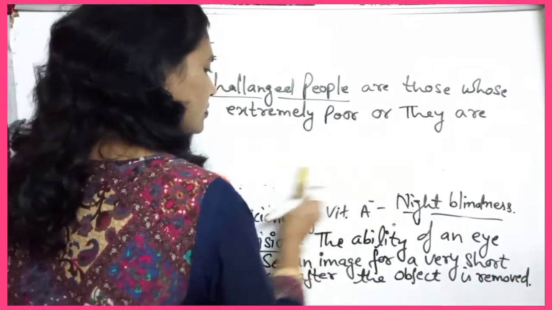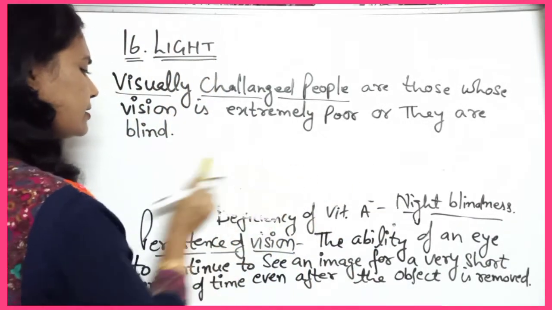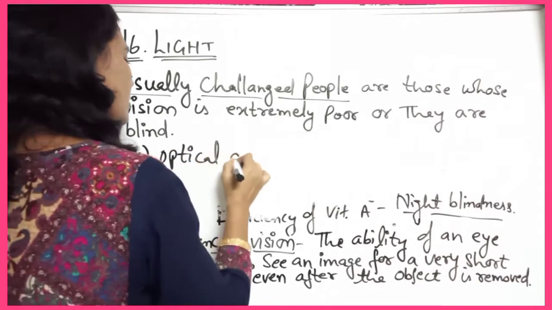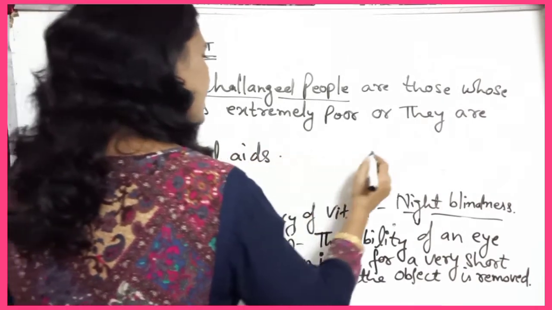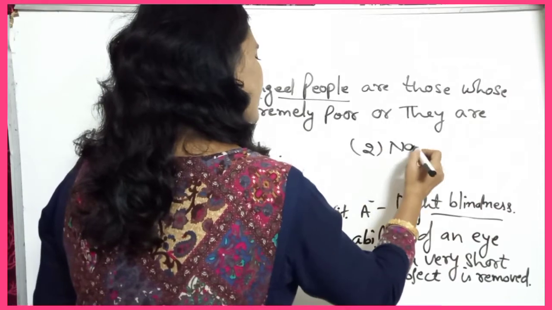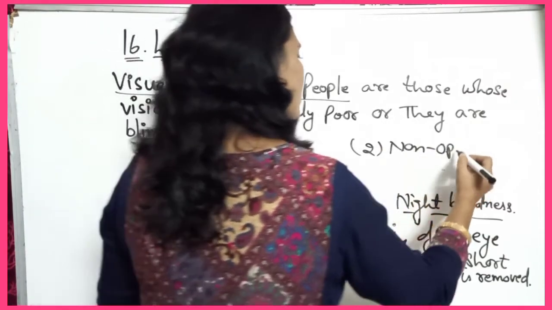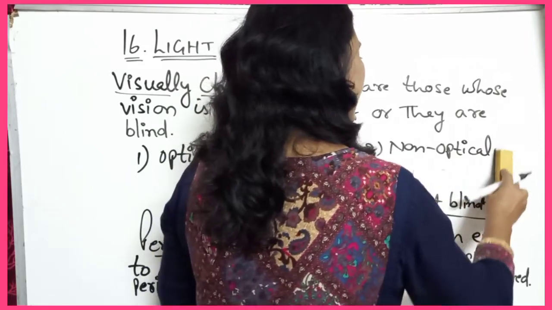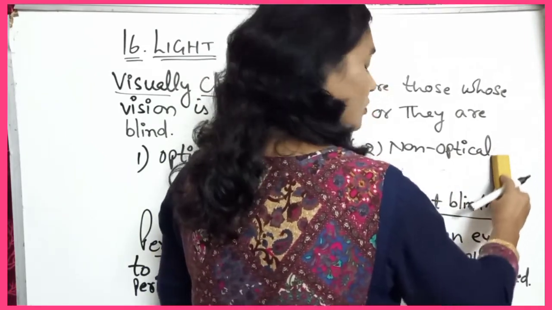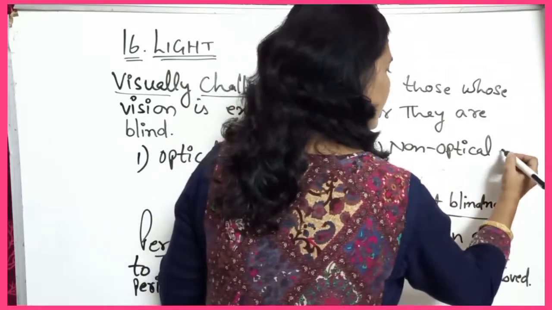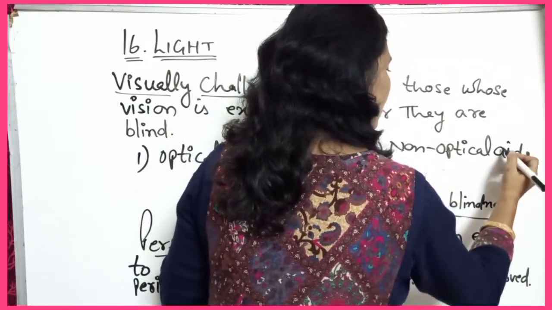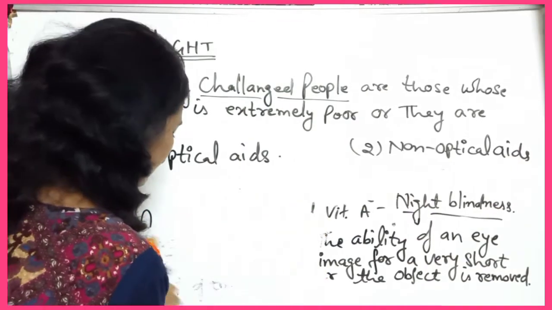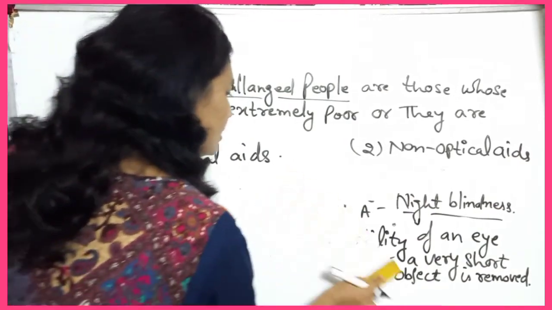So you can write optical aids, and second, non-optical aids.